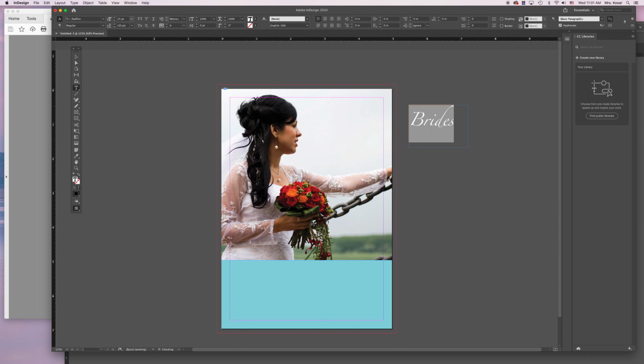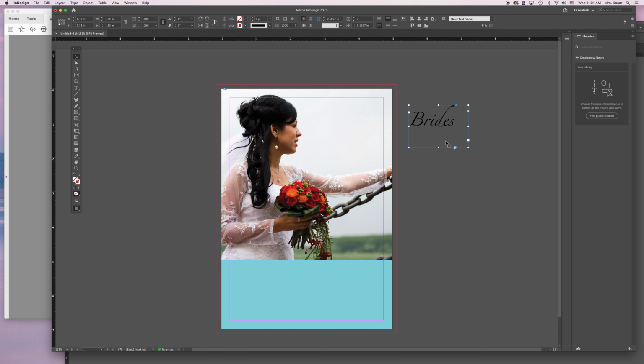If for some reason your text disappears in that text box and you get a little red box with a plus sign right here in the corner, that just means you have overset text. That means that text box is too small for the text. So I can just make that a little bit bigger until I see it.